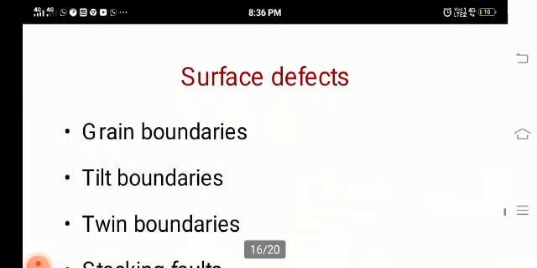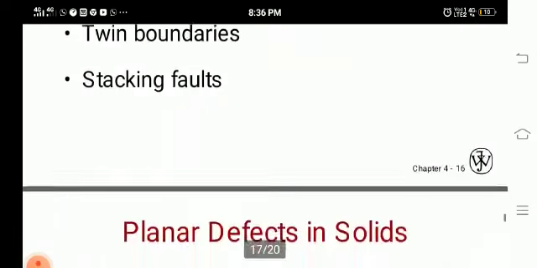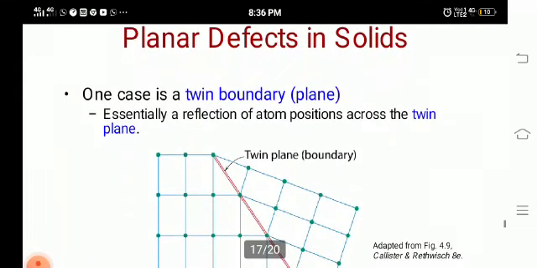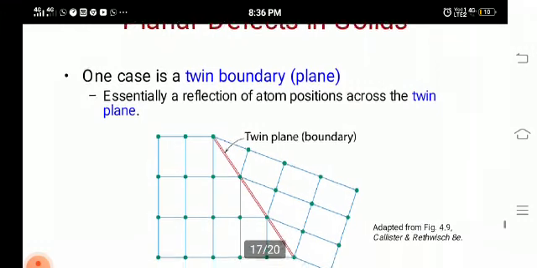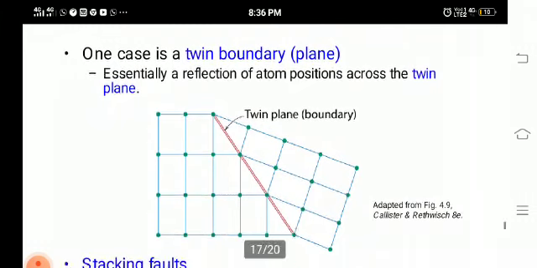Then we are going to have surface defects. In surface defects we have different boundaries: grain boundaries, tilt boundaries, twin boundaries, and stacking faults. These are planar defects in solids. This is one case, the twin boundary. This is called a twin boundary defect. Essentially it is a reflection of atoms across the twin plane. Here we can say it is a twin plane where the dislocation occurs. It is known as a twin plane boundary.